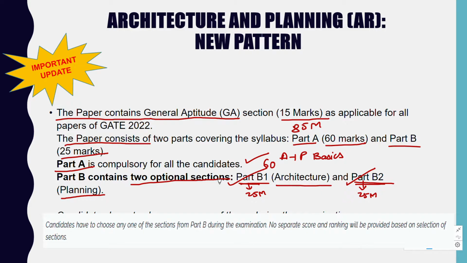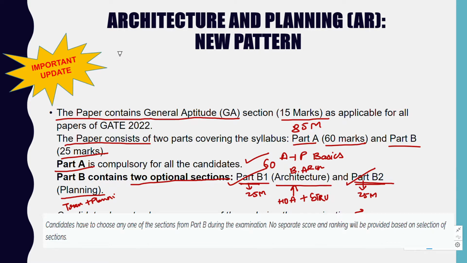Before, the students of B.Plan were having difficulty reading architecture because they had HOA and structures, which B.Plan students hadn't studied. And architecture students were having difficulty with transportation engineering and many of the planning theories because they had not learned them in their B.Arch course. During filling the application form of GATE architecture, you will not have any option to choose part B1 or part B2. Candidates can choose either part during the examination. In the examination hall only you need to choose whether you are going to appear for architecture or for planning.